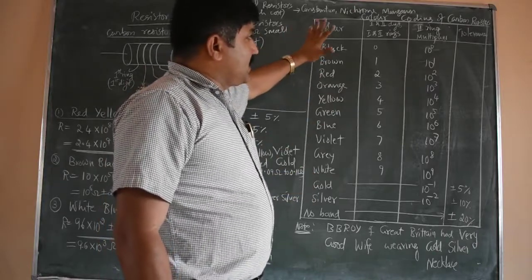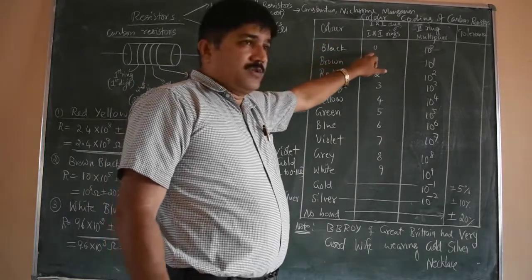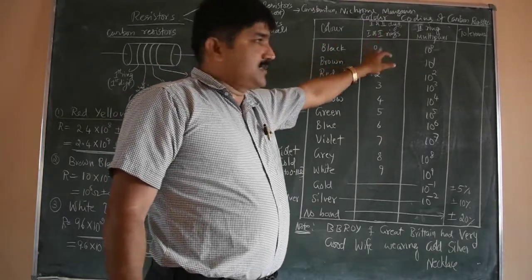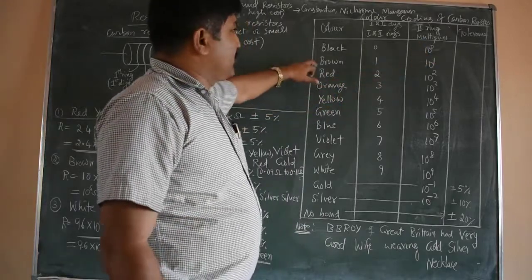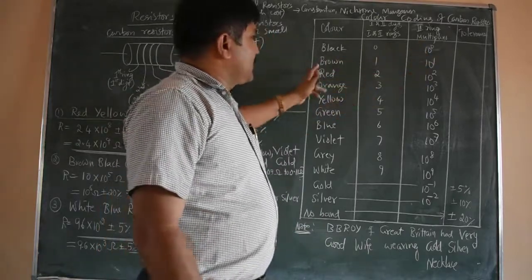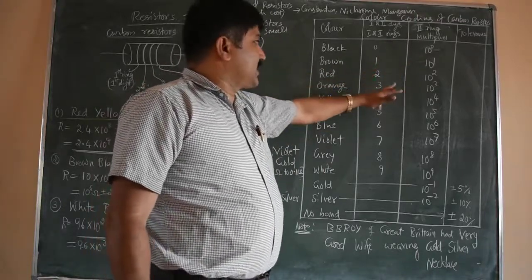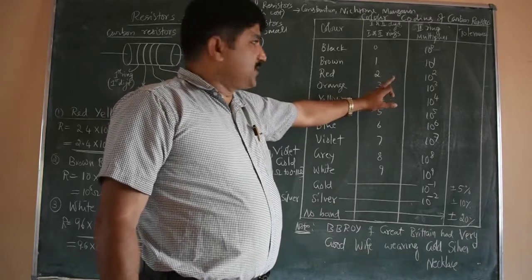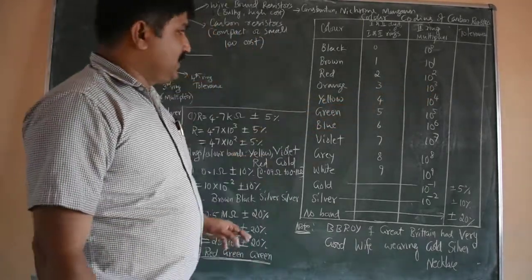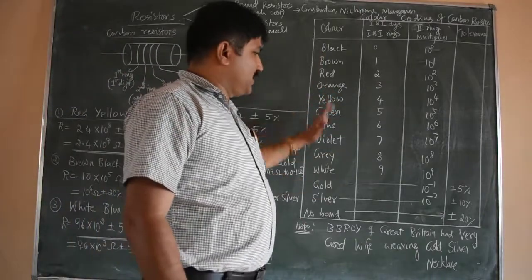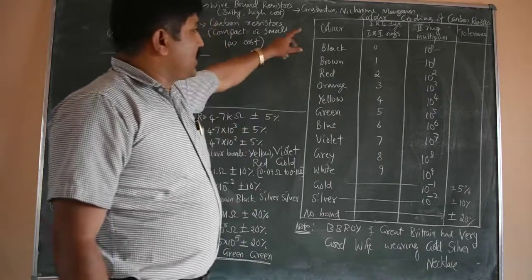So the color codes, the different colors, are like this. Black is 0, used for the first digit and second digit from the first ring and second ring, and the multiplier is 10 power 0. Brown is 1, 10 power 1. Red is 2, 10 power 2. And orange, if it is the first and second ring, we choose digits 3 and 3, and if orange is the third ring, then the multiplier value is 10 power 3. So it continues.